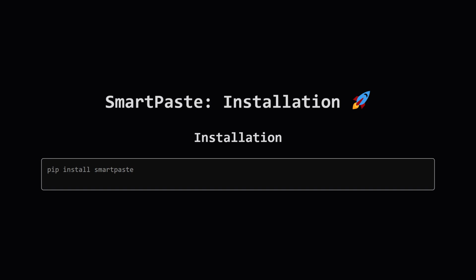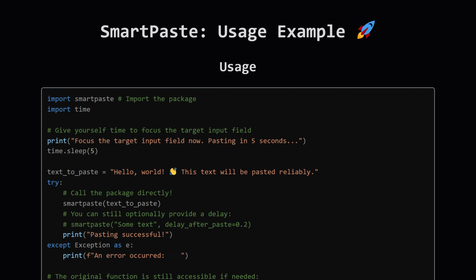For installation, the goal is to make it a standard pip install. Nothing fancy here, just the usual command. Here's a quick usage example I put in the README. You just import SmartPaste and call it like a function with the text you want to paste. I added a little delay in the example so you have time to switch focus to where you want the text pasted. The try except block is just good practice for handling potential issues.